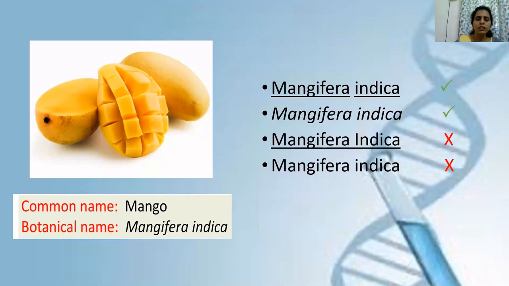For example, in Hindi it is called by one name, in French it is called mangue, and in Punjabi, Greek or German, the fruit is called by a different name. So when scientists read about a particular organism, fruit or plant, they should not get confused by these common names used in different languages.